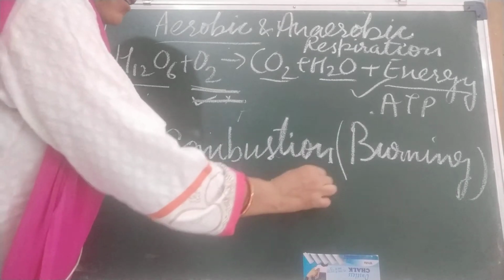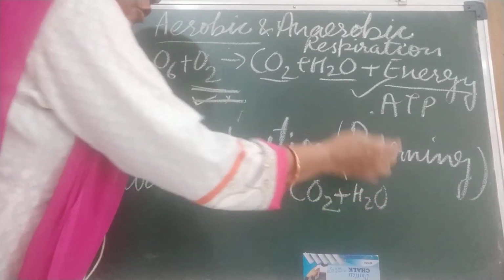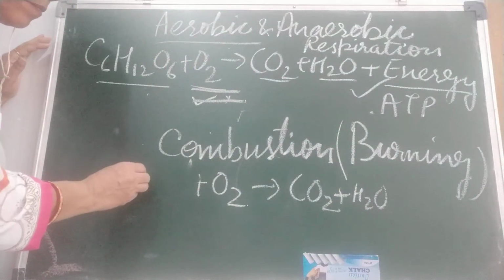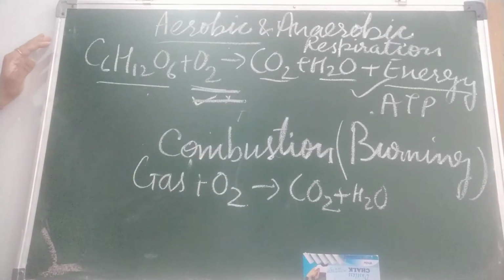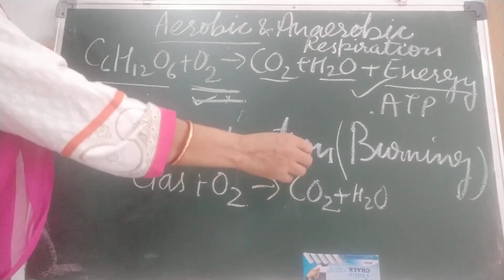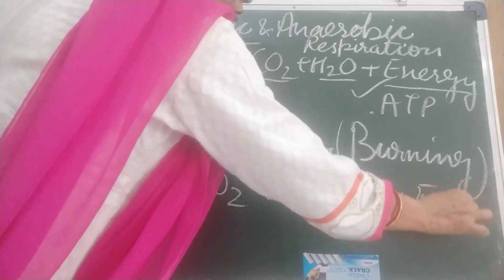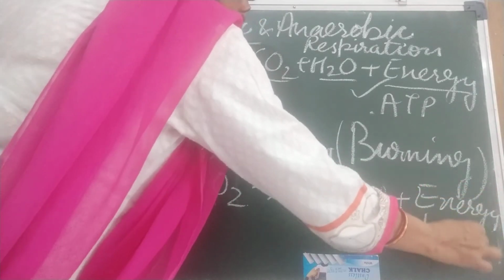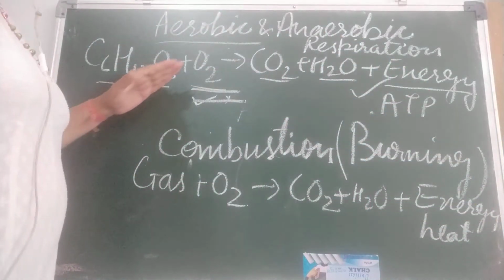Carbon dioxide, water vapor also. Or just see the cooking gas in our home. When we burn that gas, it burns only in the presence of oxygen and gives out carbon dioxide, water and energy in the form of heat. That heat energy we use for cooking. So here energy is given out.